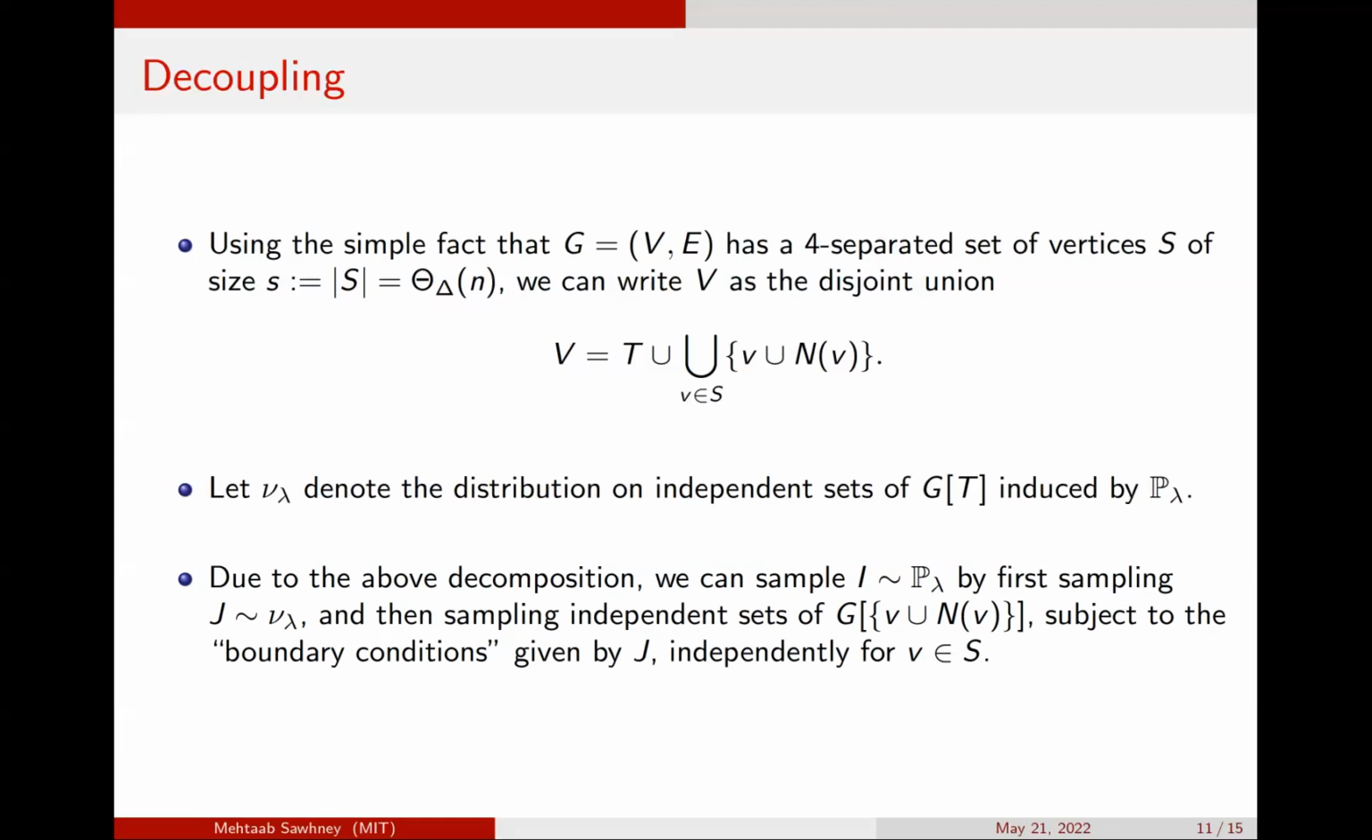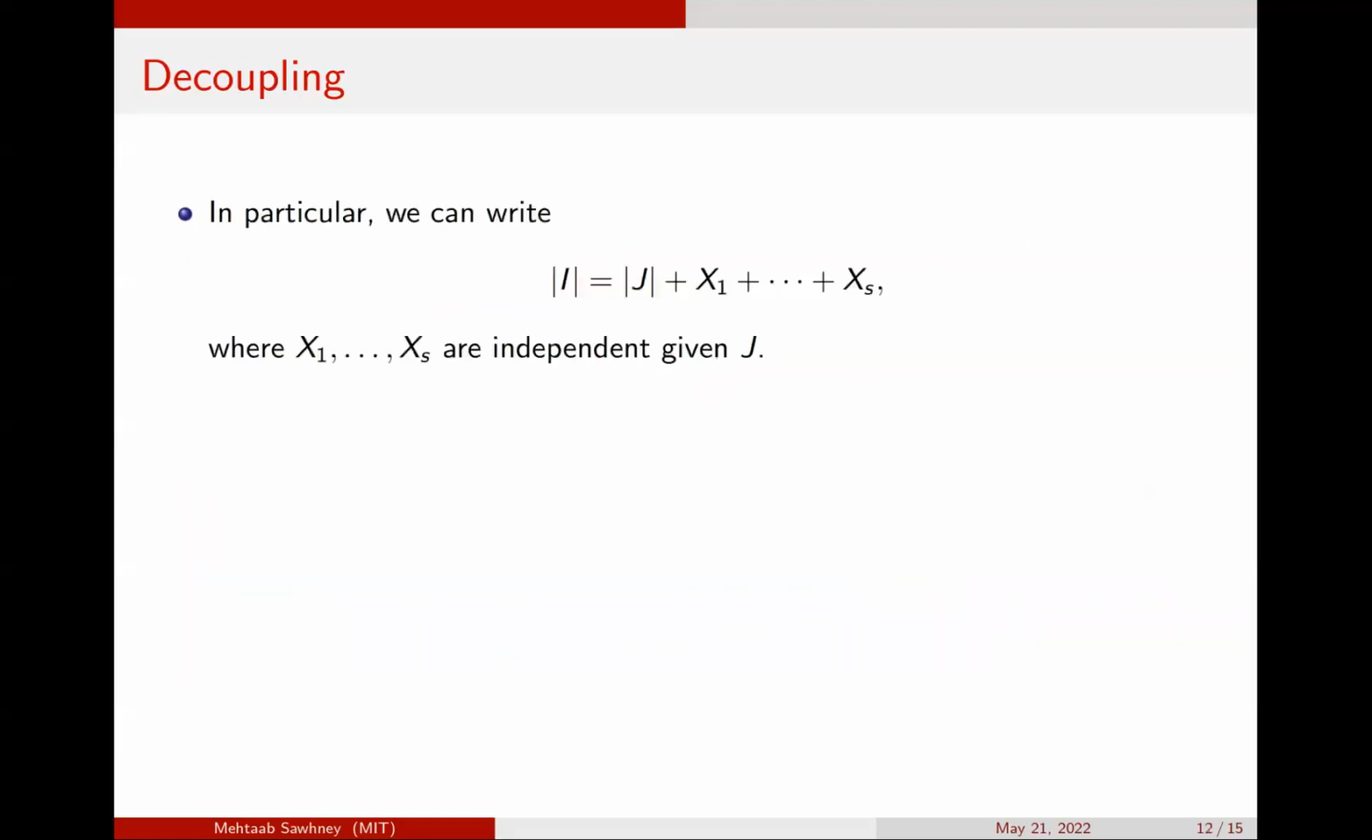And notice by this condition of being separated, given the independent set on T, the independent sets on v and the neighborhood of v for every vertex v in S turn out to be independent. So this gives us a form of conditional independence. In particular, we can write the size of the independent set I as the size of J, where J is the independent set on our set T, plus a set of random variables which are independent given the independent set on T.